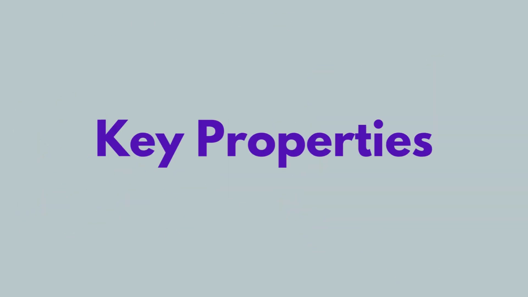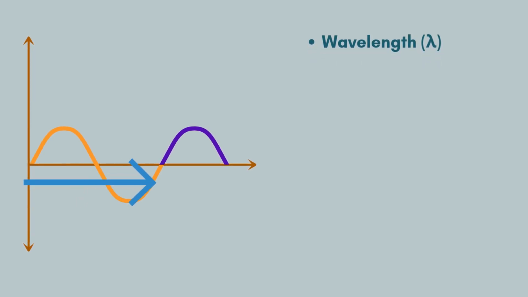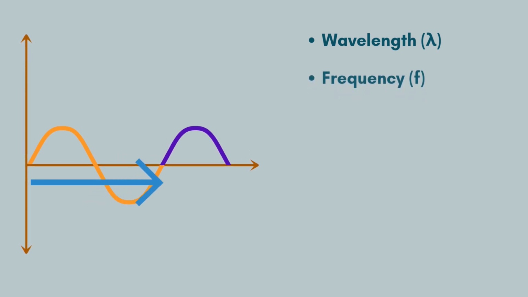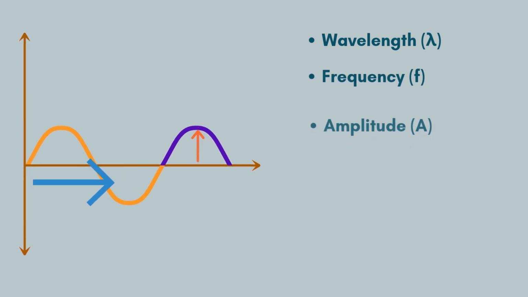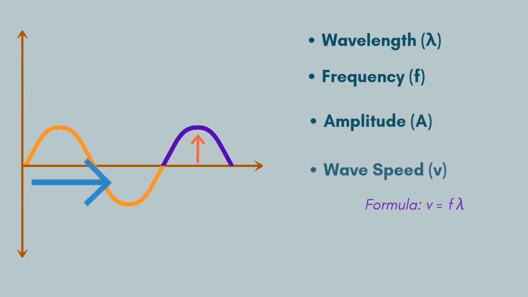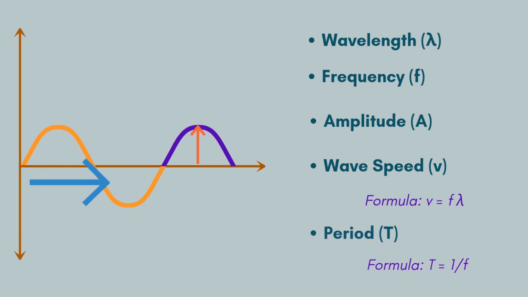Mechanical waves have several key properties. First, wavelength means the distance between two consecutive points in phase. Frequency means the number of wave cycles passing a point per second. Amplitude is the maximum displacement of particles from their equilibrium position. Wave speed is the rate at which the wave propagates through the medium. Period is the time for one complete wave cycle.